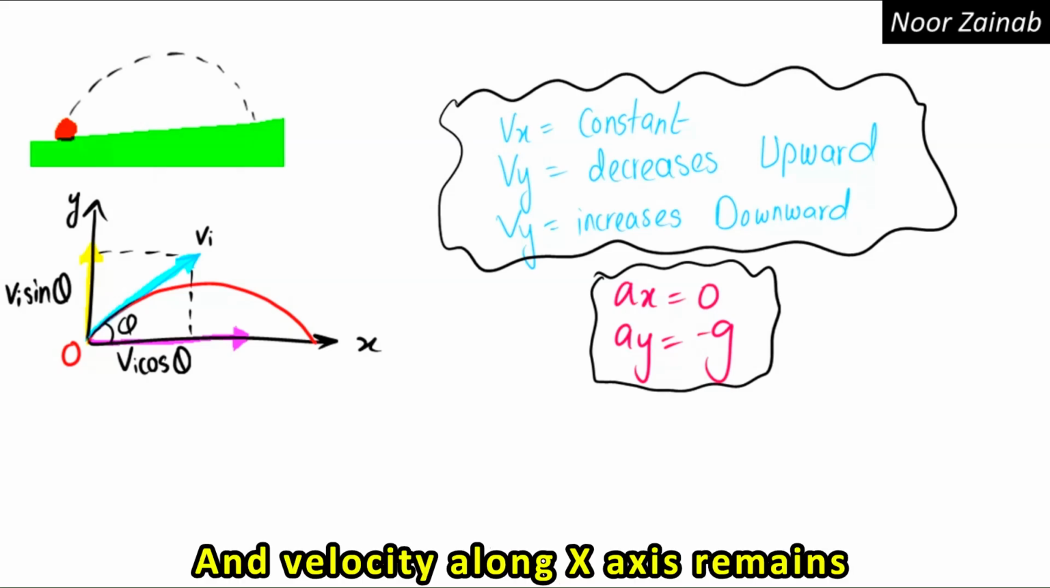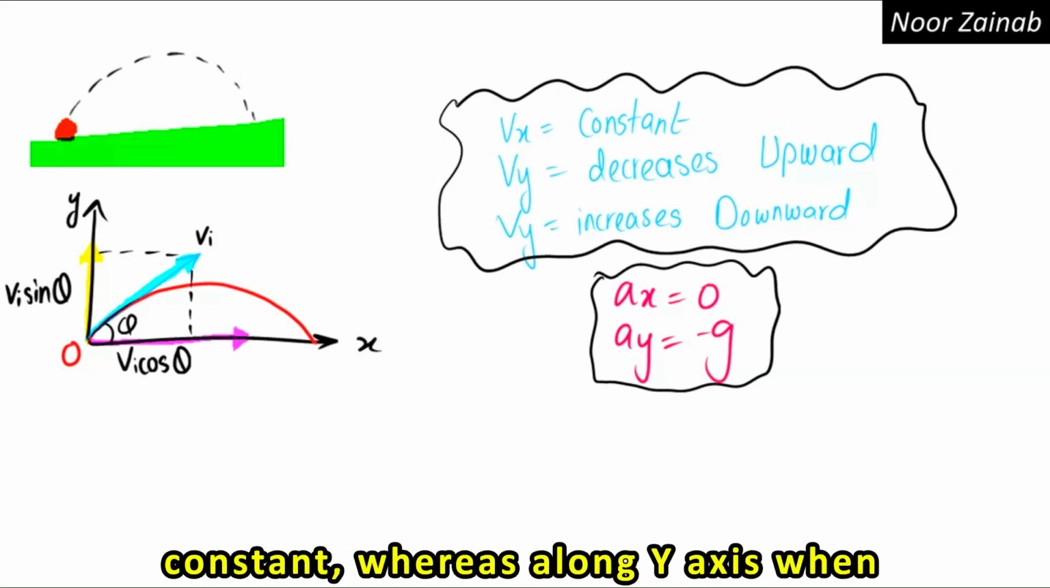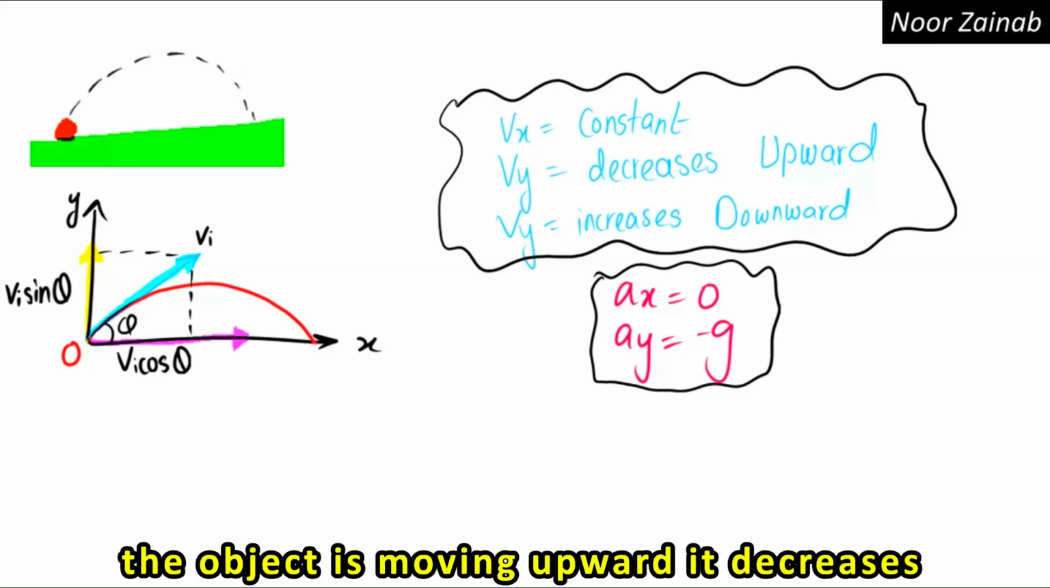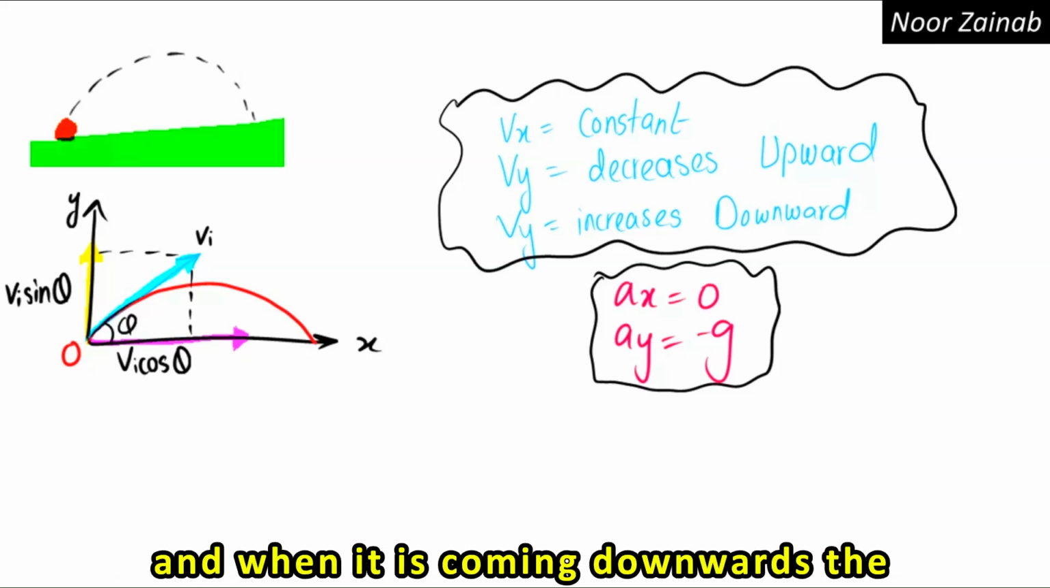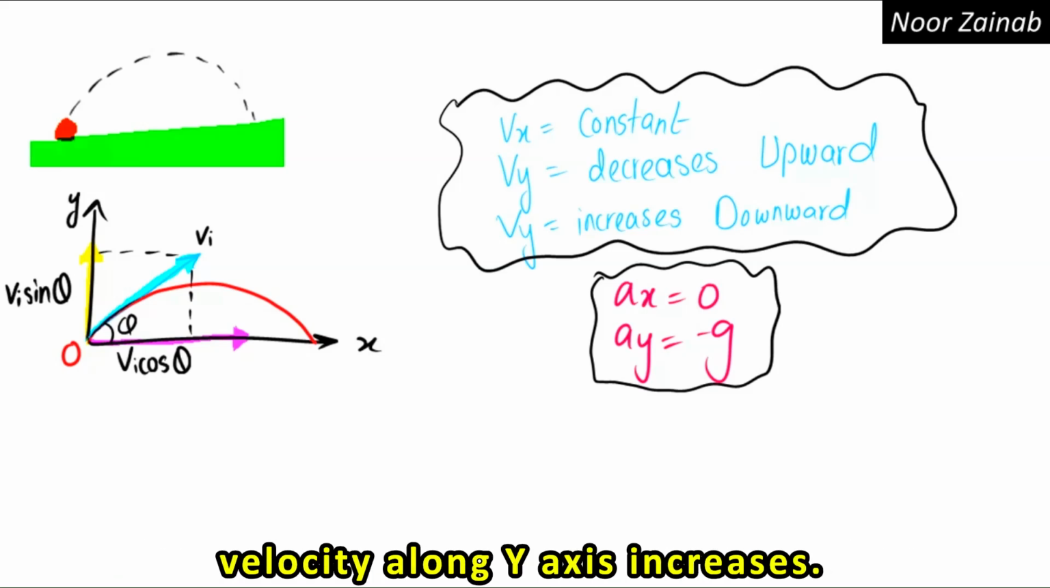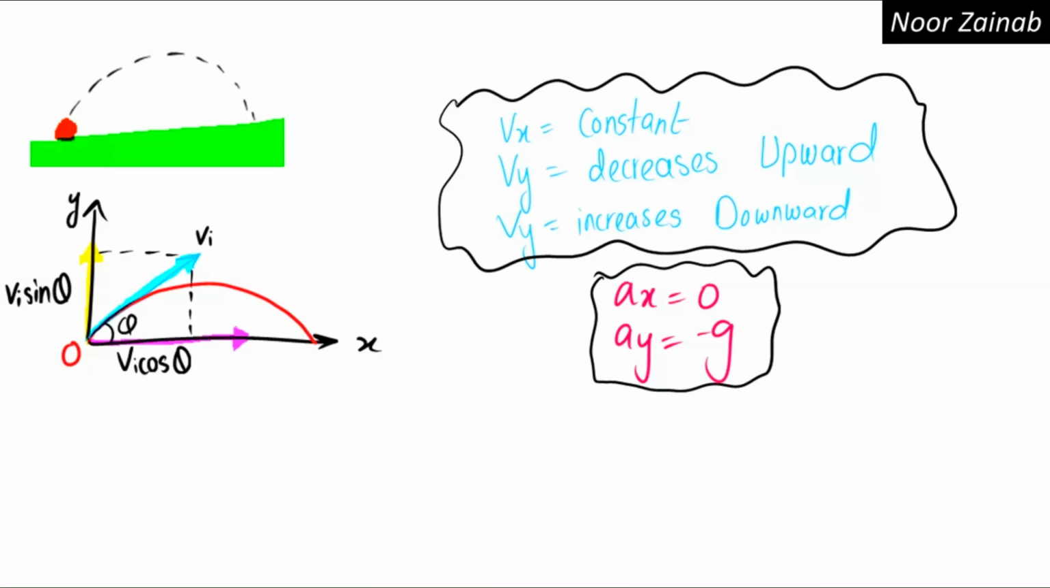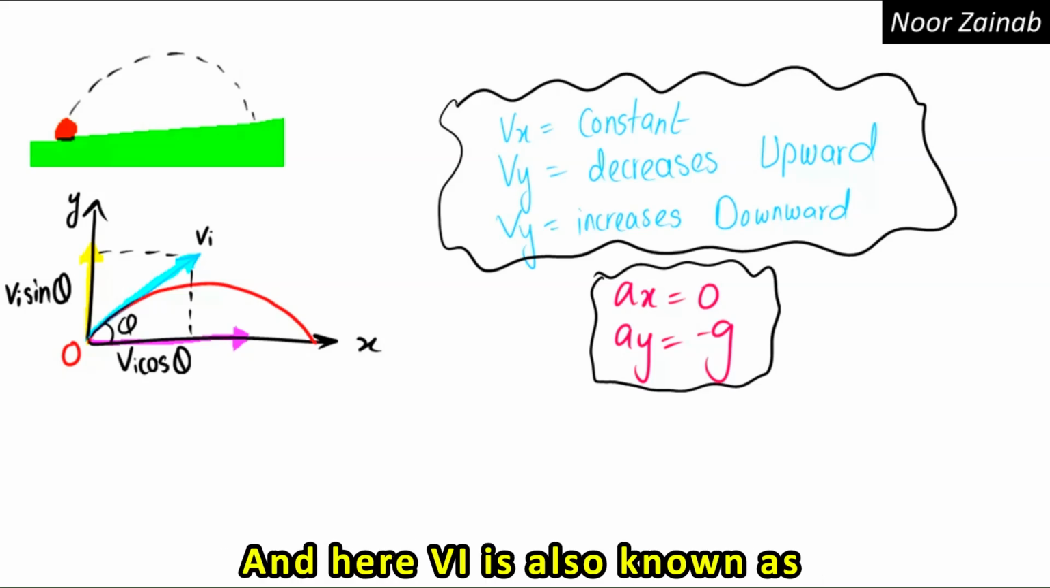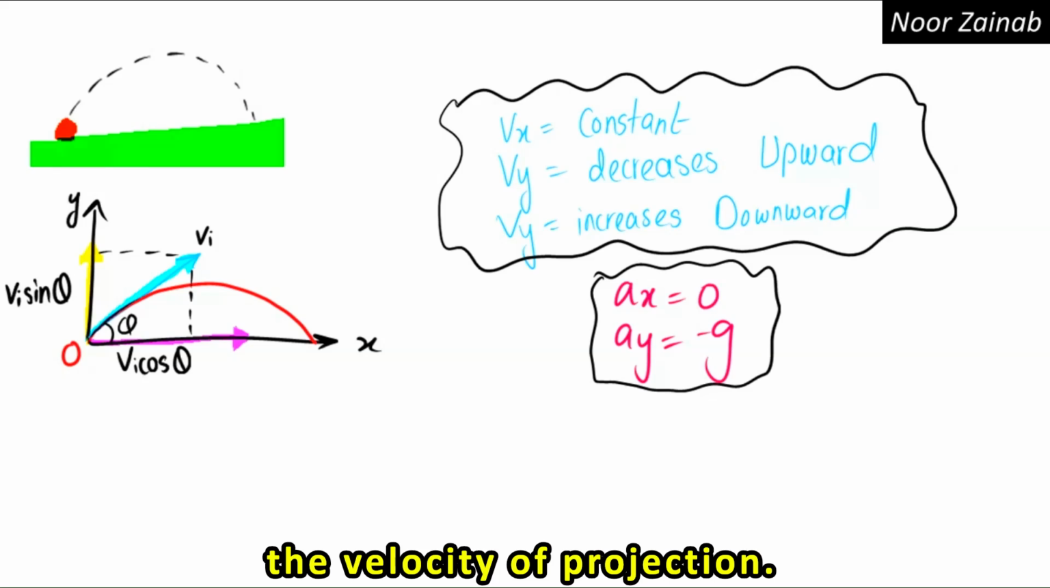And velocity along the x-axis remains constant, whereas along the y-axis, when the object is moving upward, it decreases, and when it is coming downwards, the velocity along the y-axis increases. And here vi is also known as the velocity of projection.